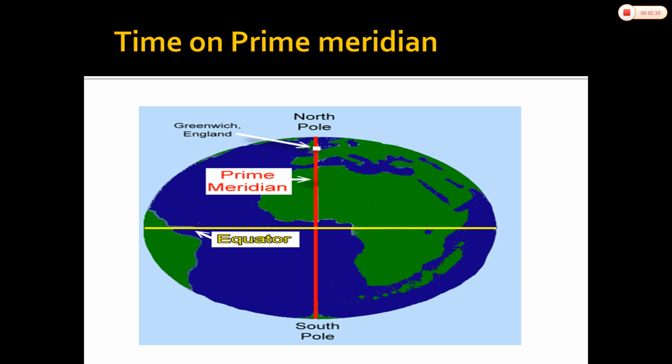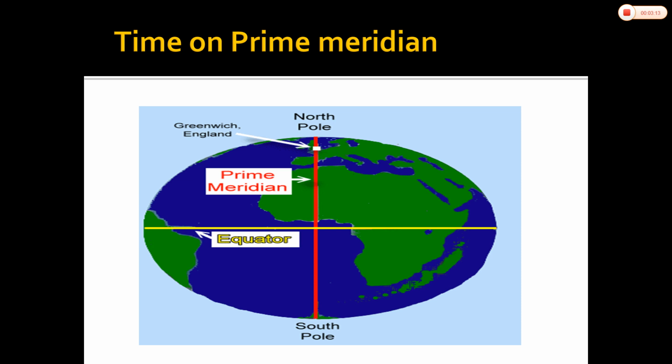Here we are going to understand time on the prime meridian. As you know very well, when the prime meridian at Greenwich has the sun at the highest point in the sky, all the places along the prime meridian, from the North Pole to the South Pole, will have the same time as at Greenwich city.